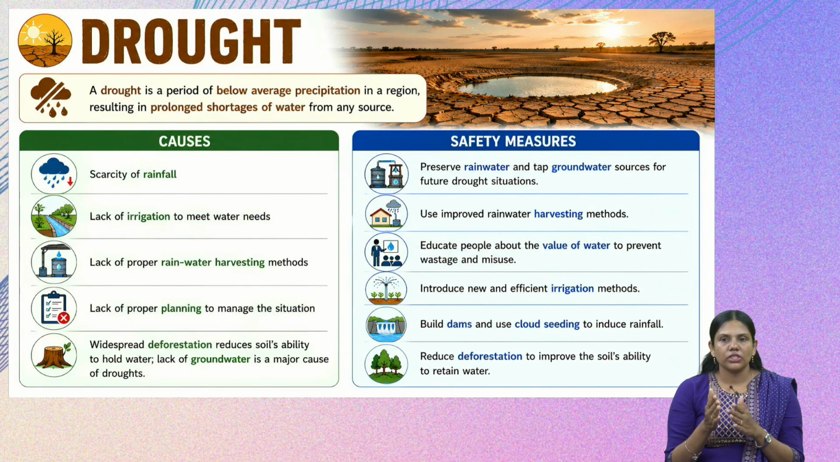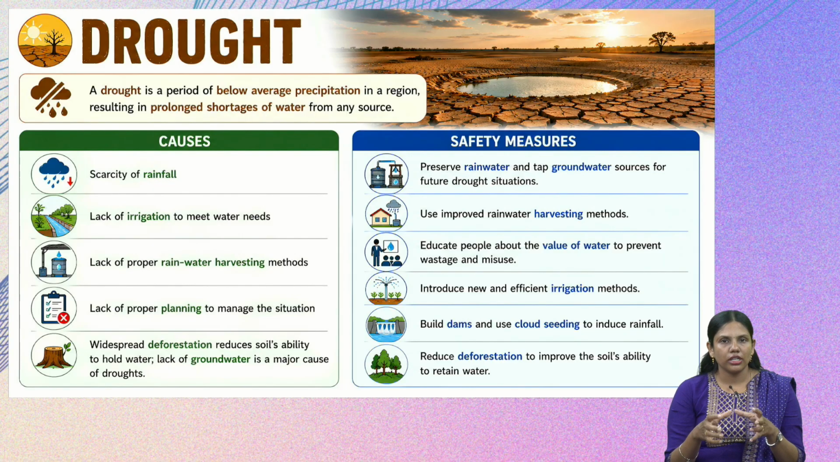Now, what are the safety measures we have to follow before a drought, or if the situation is a drought situation? First thing is we have to preserve the rainwater and groundwater sources for future drought situations. If you know that a place is drought prone, we have to preserve the rainwater when and where it rains. And then we have to use proper rainwater harvesting methods, and also we should educate people about the value of water to prevent wastage and misuse during the season of rain or when the water is available.